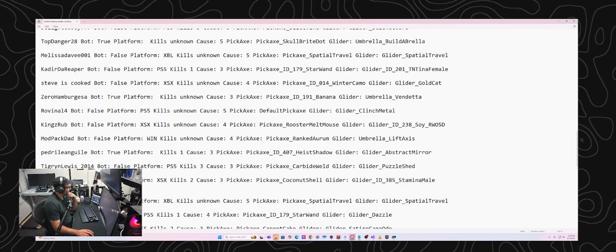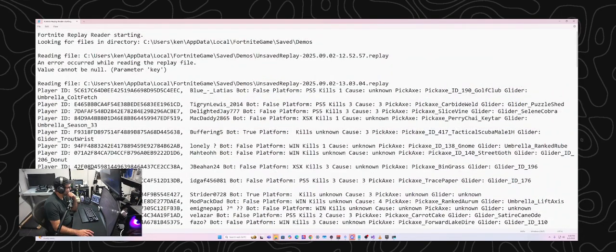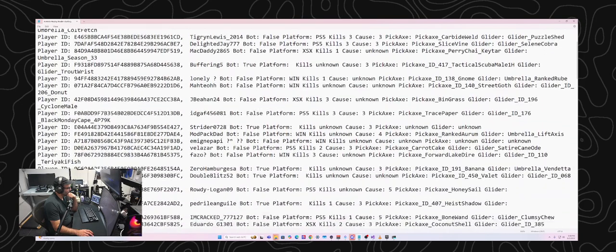I was just thinking about this because I died 3 times in that game, but when I initially load up the data, it's probably only going to have the most recent one. So in this part here, I load up the data. This is my player, bot false, platform Windows, kills unknown, cause 4. And then that was the pickaxe and glider that I had equipped. So I am assuming that 4 is going to be my last death, which was when I was killed by the hunting rifle.